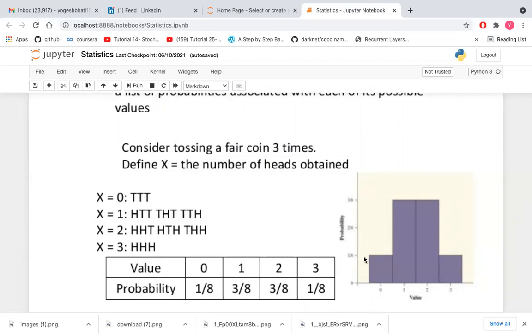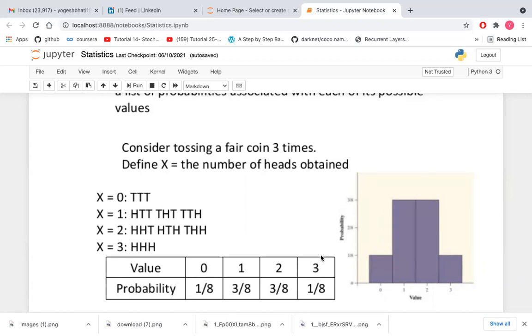So for 0 we are getting 1 by 8, for 1 we are getting 3 by 8, for 2 we are getting 3 by 8, and for 3 we are getting 1 by 8. So here we are getting a histogram. This is the probability mass function, done based on the calculated probability of the random variable. This is how the probability mass function is defined, or this is how it is plotted.